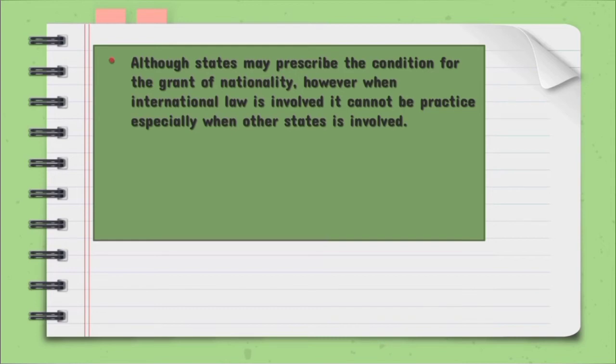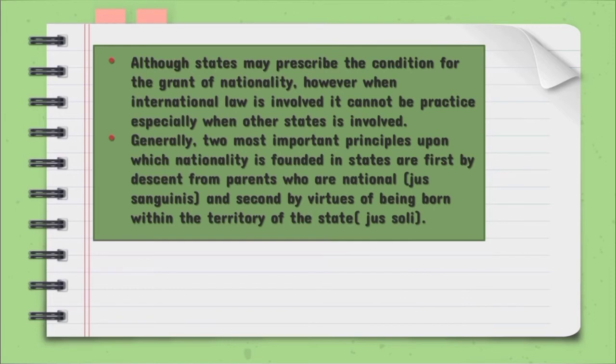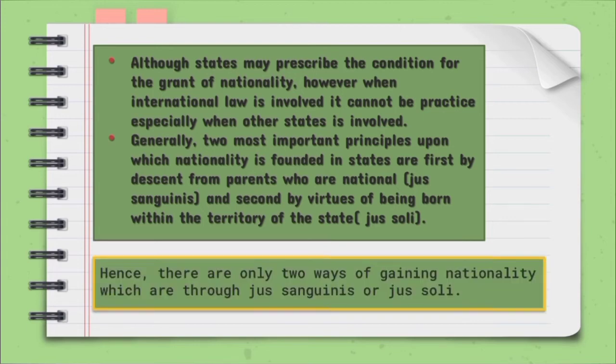Generally, the two most important principles upon which nationality is founded in states are: first, by descent from parents who are nationals, which is also known as jus sanguinis, and second, by virtue of being born within the territory of the state, which is jus soli.